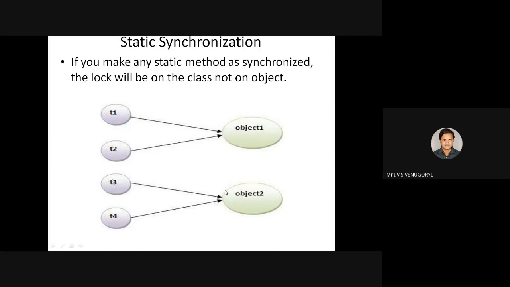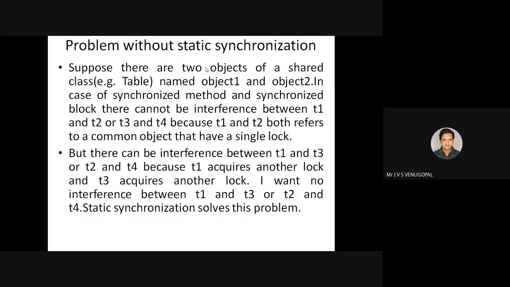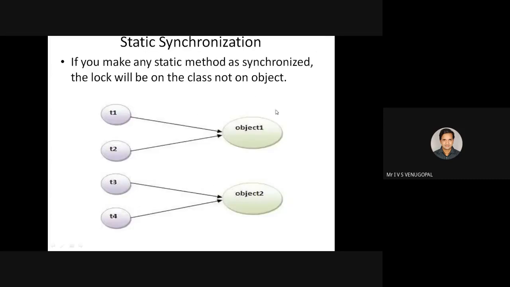So when different instances of objects are created with normal synchronization, threads of one object can interfere with threads of another object. To solve this problem, static synchronization is used. If I use static synchronization, we can make sure that even though different objects are created for the same shared resource, only one thread gets executed at a time.